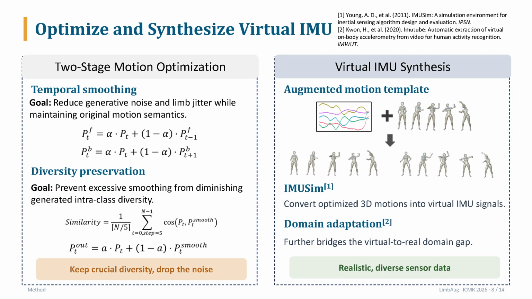Generated differences cannot be directly added to the original motion, because they may introduce jitter or unnatural poses. So we add motion optimization. Temporal smoothing reduces local noise. Diversity preservation keeps useful variation and avoids excessive smoothing. After optimization, we use IMUSim to synthesize virtual IMU signals from the augmented 3D motions. We also apply domain adaptation to reduce the virtual to real gap. The goal is to keep useful limb diversity while removing generation noise.